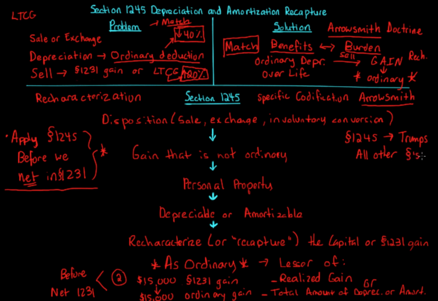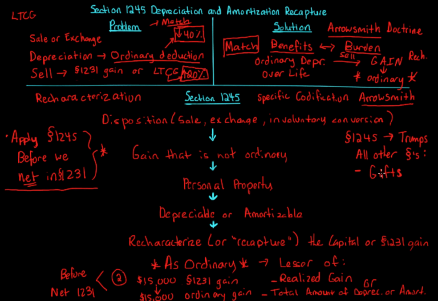But there's a few exceptions. And I'm just going to lay out some of them. If you want to look for more of them, please look in the code. One example is gifts. Some people say a gift is technically a disposition, even though it's not taxable to the party when they give it. Now, there might be a gift tax, but that's separate from income tax.